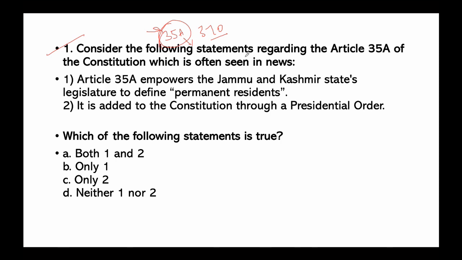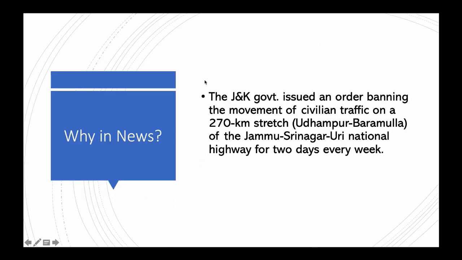So there's a question about it. Consider the following statements regarding Article 35A of the Constitution, which is often seen in the news. Statement 1: Article 35A empowers the Jammu and Kashmir State Legislature to define permanent residents. Statement 2: It was added to the Constitution through a presidential order. Which of the following statements is true? Both 1 and 2, only 1, only 2, neither 1 nor 2. I hope you will give me the answer in the comment box. So we'll proceed towards today's lecture.